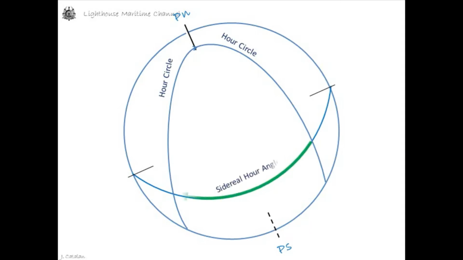Sidereal hour angle is the angle at the pole between the hour circle of Aries and the hour circle of the celestial body, measured westward from the hour circle of Aries, from 0 degrees to 360 degrees.